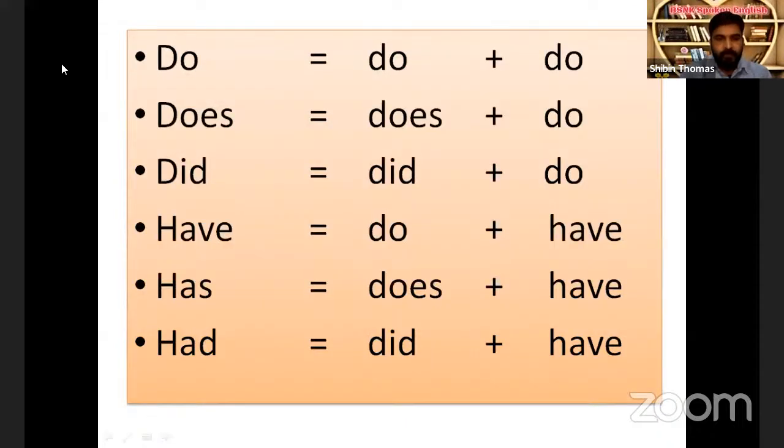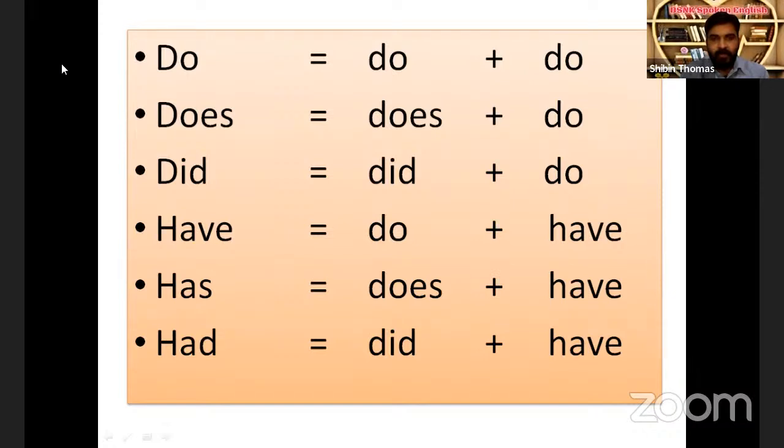In order to write questions properly, we must have an idea about splitting verbs. That is, the word do is formed with two words. That's do and do. So if we split the word do, we get two words, do and do. This is what you have to learn if you don't know. The next word is does. Does means does plus do. So if we split the word does into two parts, we get two words, that is does and do. Next, third word, did. If we split the word did into two parts, we get did and do.